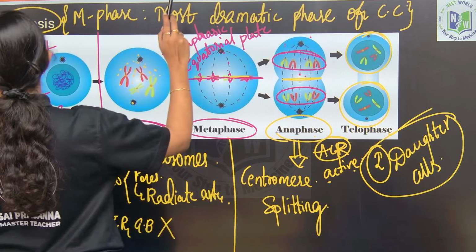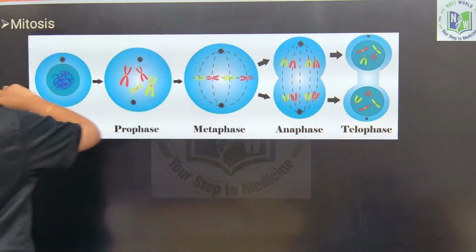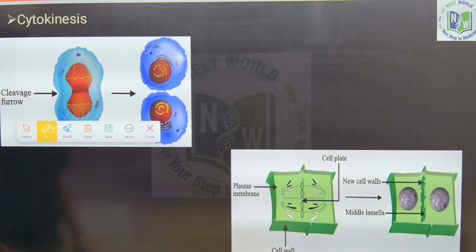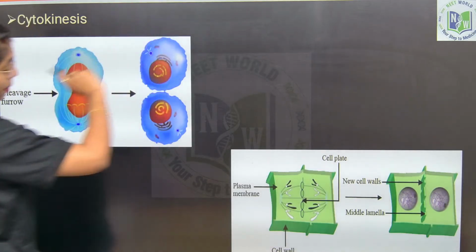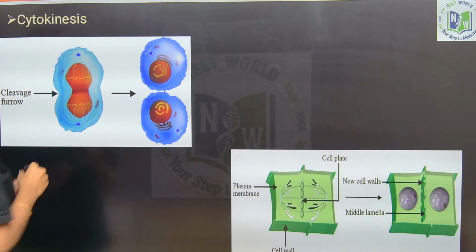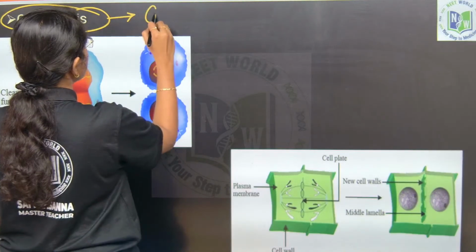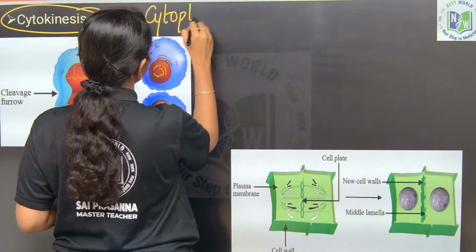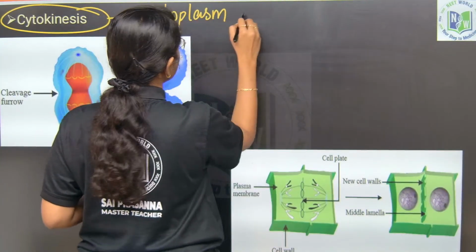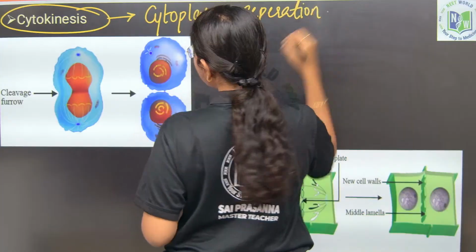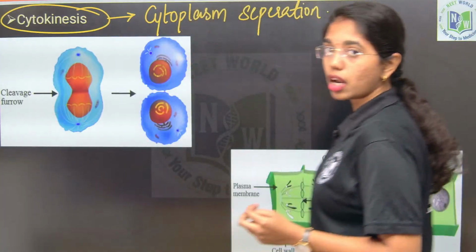Now we will move on to the cytokinesis that is happening. What is cytokinesis? Cytoplasm separation happens in the cytokinesis. Cytokinesis is not the same for plant cell and animal cell.